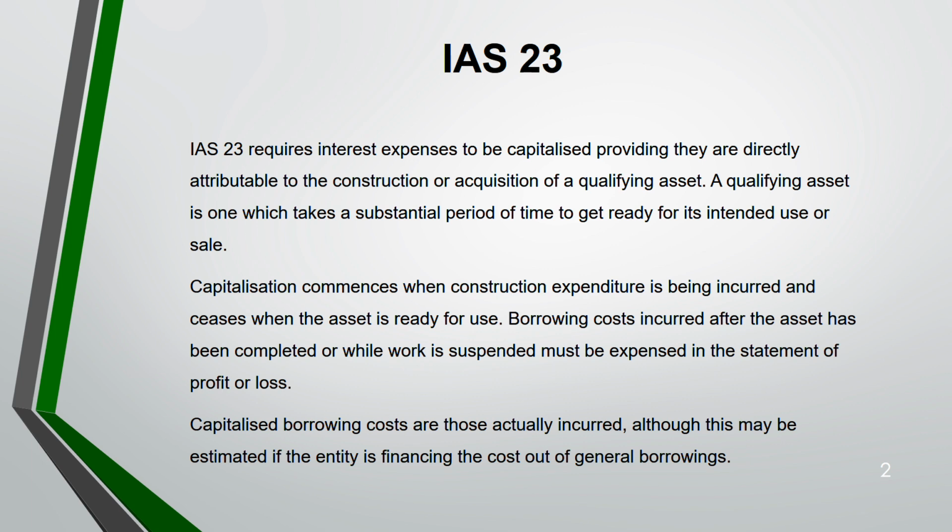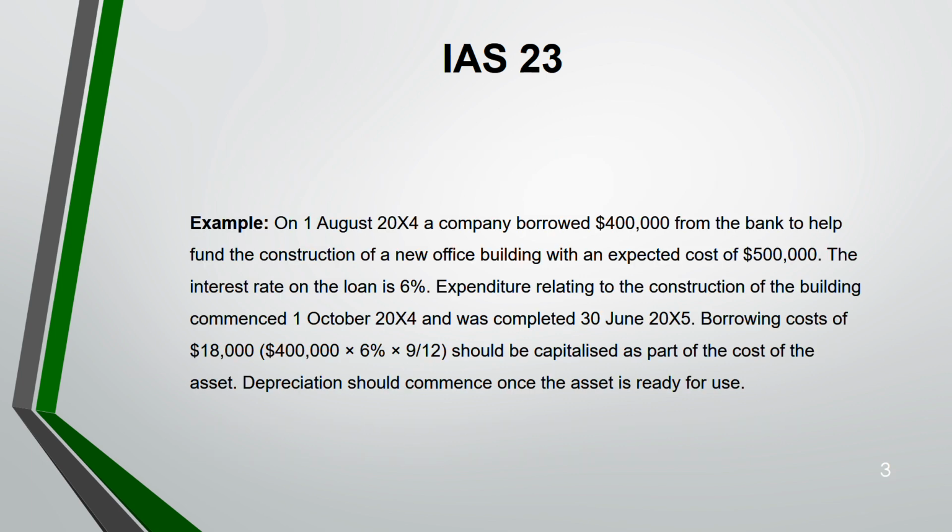And the capitalized borrowing costs are those actually incurred, although this may be estimated if the entity is financing the cost out of general borrowing. Now, let us go through this example. So on 1st August, the company is borrowing 400,000 from the bank to construct a building with a cost of 500,000. The interest rate on the loan is 6%. And they commenced the construction on 1st October 2004 and it was completed on 30th June.